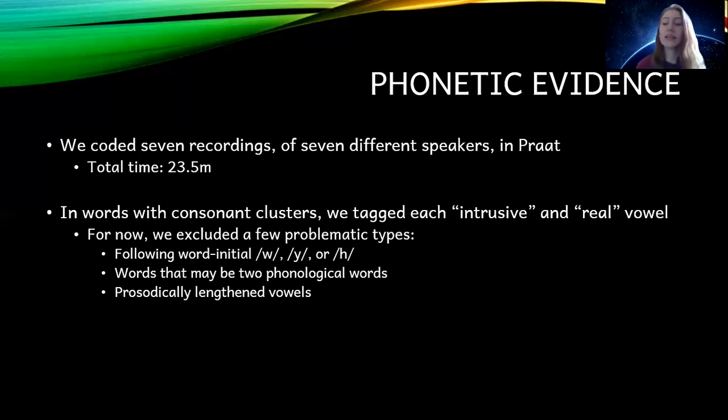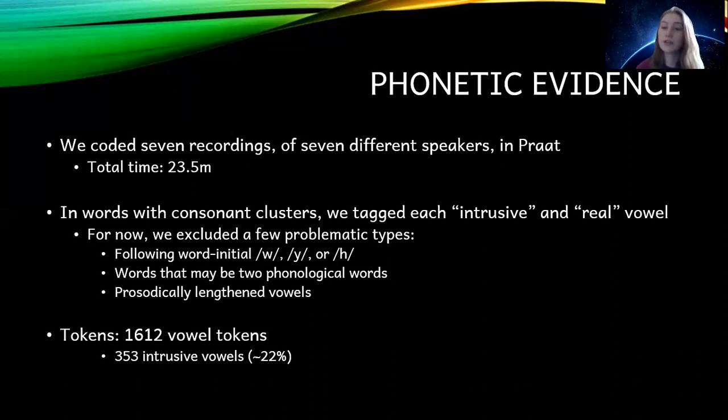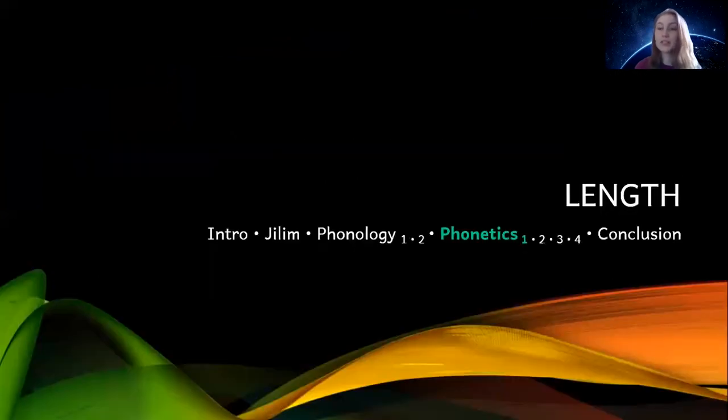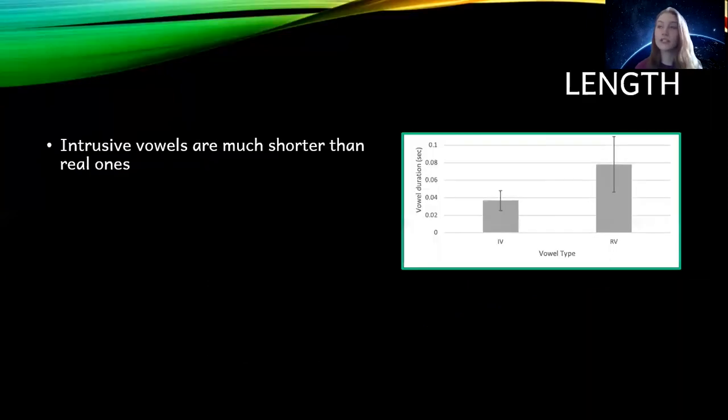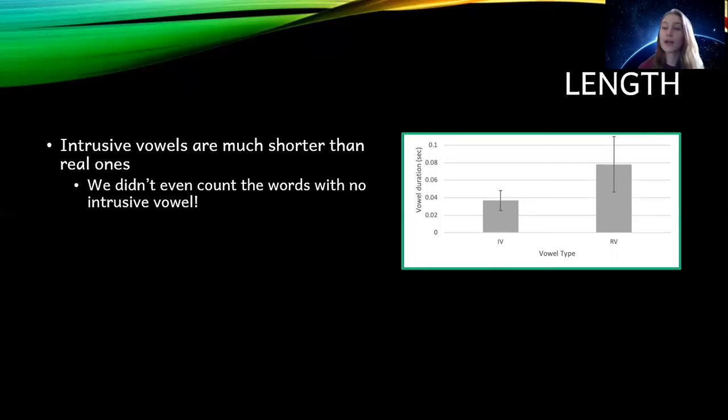And then the total number of vowel tokens we had after this analysis is 1,612, and about 22% of those were intrusive vowels and 78% were real vowels. And after tagging each recording, we ran a script over all the recordings to extract that acoustic information. So the first thing we'll talk about is length or duration. And we found that intrusive vowels are much shorter than real ones. And this is not counting the words where an intrusive vowel could have potentially been produced, but wasn't. And if we did include these vowels, the duration would be even shorter.